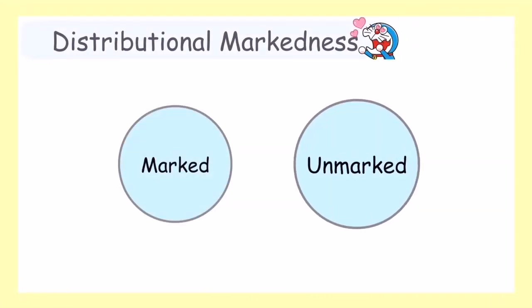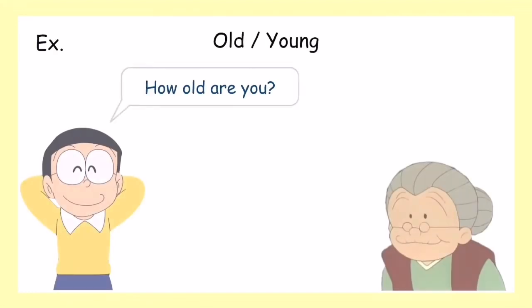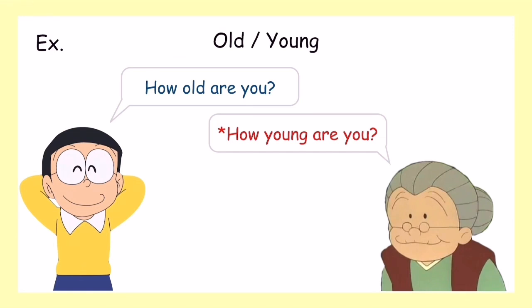Distributional markedness is where the unmarked ones are more general in meaning than the marked ones. Take old and young as an example. If you are asked, "How old are you?" it does not mean you are old, but the speaker wants to know your age. Old here is not the opposite meaning of young, and how old are you equals what is your age.